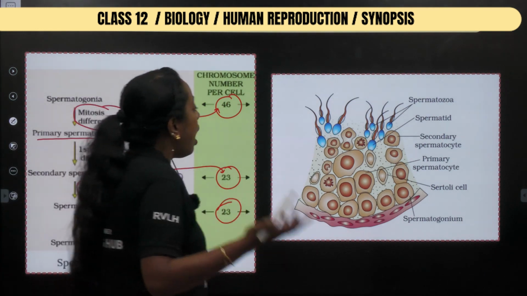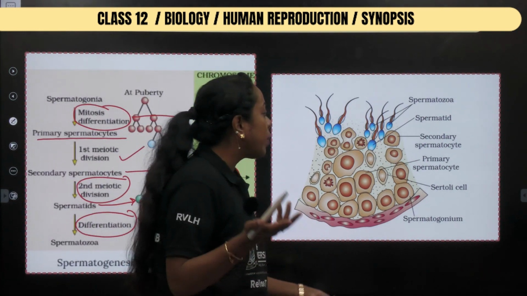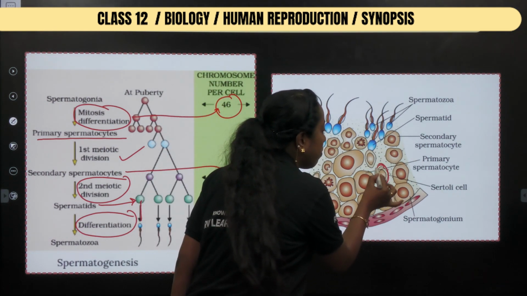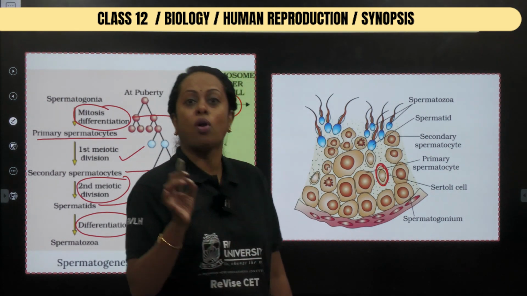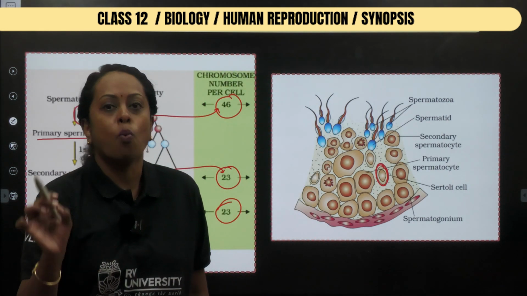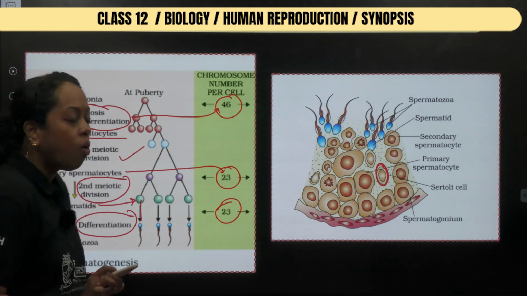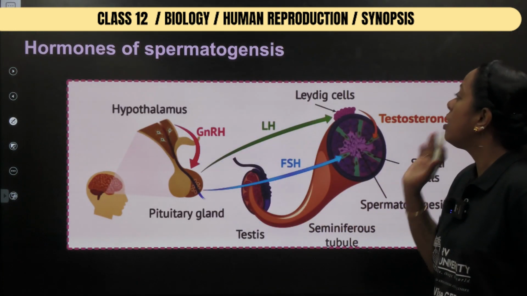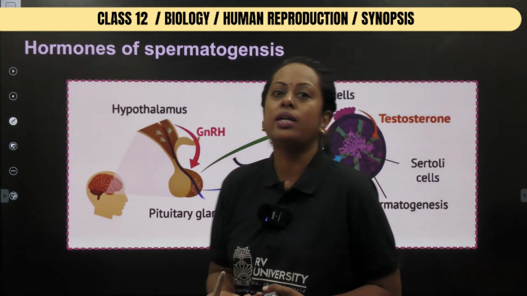For example, I may ask you which among the following is considered to be the Sertoli cell. So please make an observation where exactly the Sertoli cell is, what is the shape of it, so that you do not make a mistake while answering the question. So I hope you understood this image. With this, we are going to study hormonal regulation.